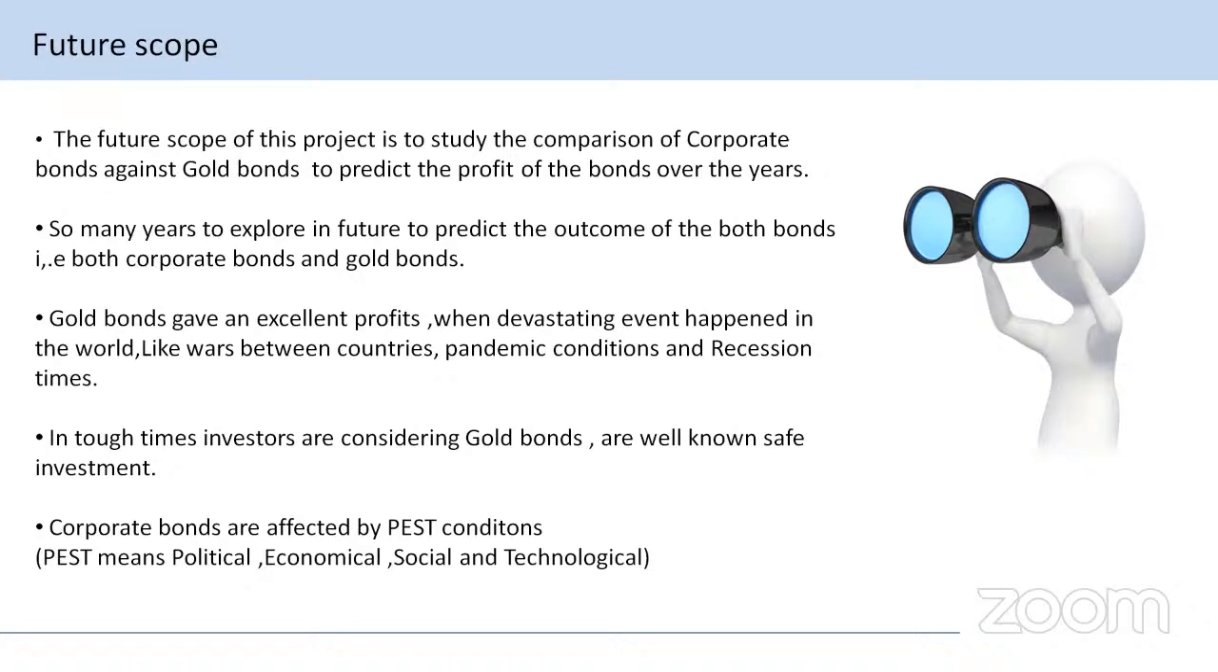Whereas corporate bonds are affected by PEST conditions. PEST means political, economic, social, and technological. Those are the affecting factors for corporate bonds, whereas gold bonds depend directly on world actions. Next slide.